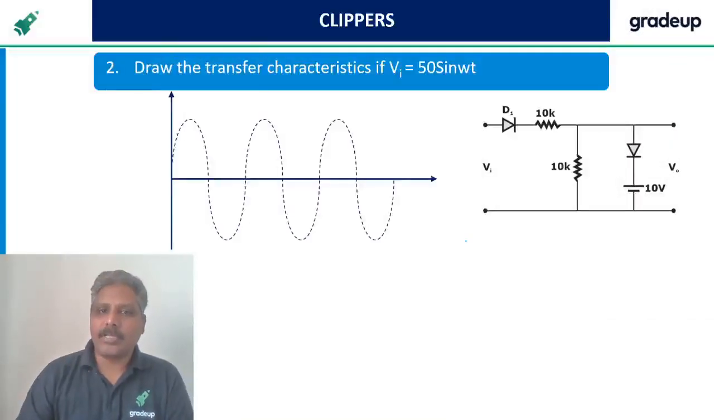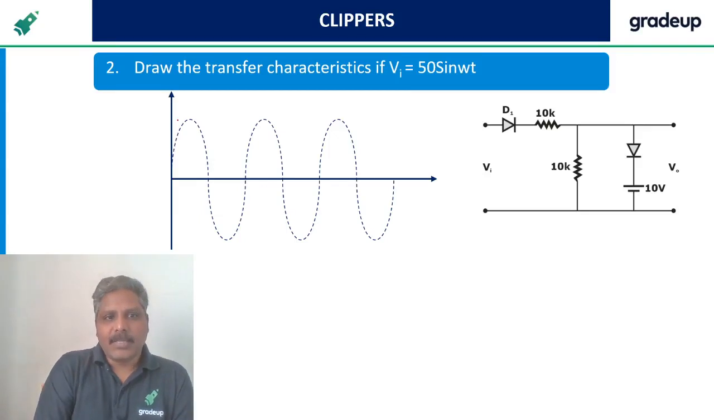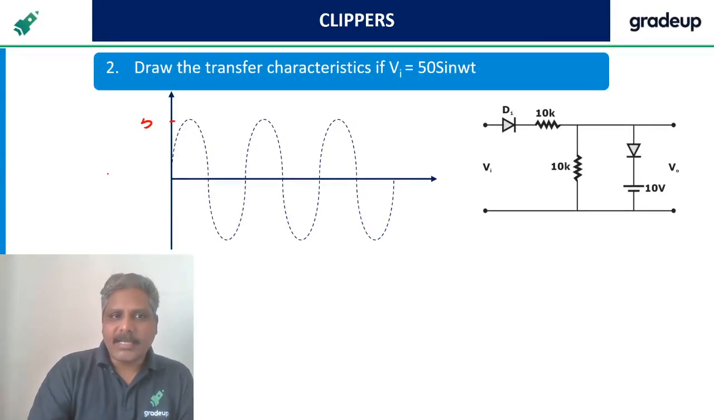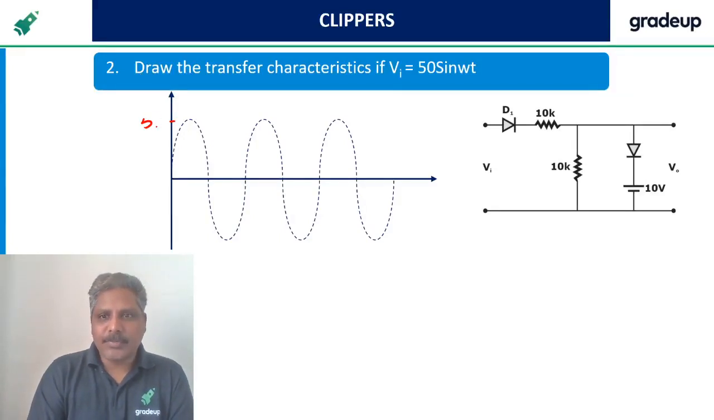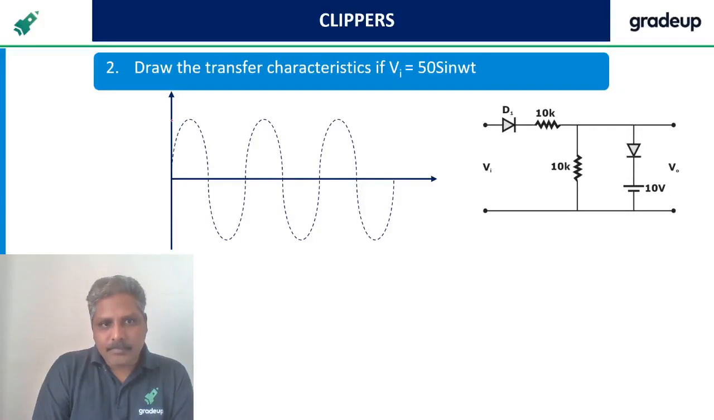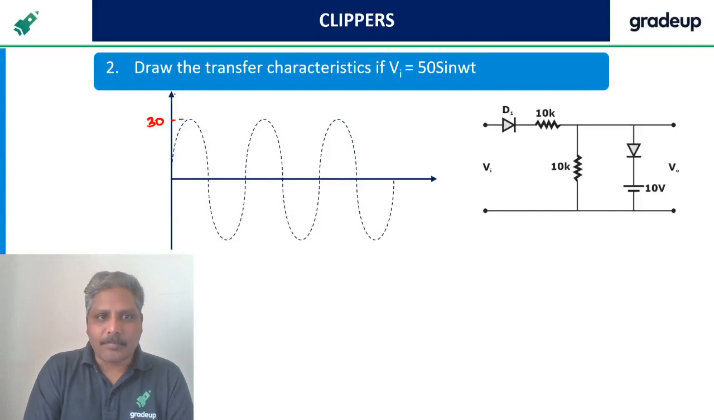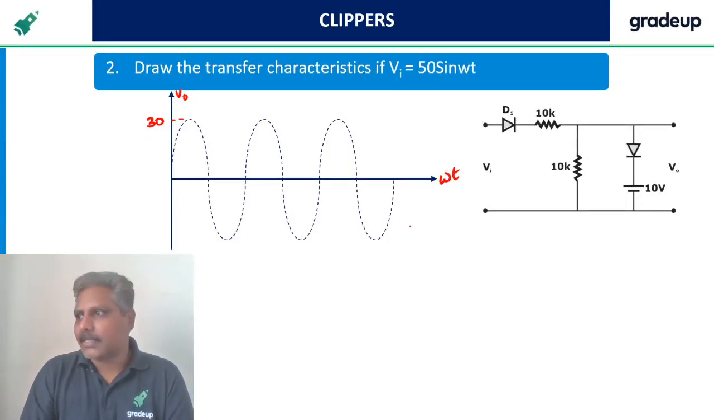Nothing difficult. Now let's plot the waveform. The waveform may be a little difficult, let's see. Last time you found it a little difficult. So this is given 50 sine omega t, right? Shall I take 30 instead of 50? Because for 30 sine omega t and 50 sine omega t the output is going to be the same. I take 30 because it is easy to plot the waveform. 50 means the scale is very big. Just for convenience, I take 30.